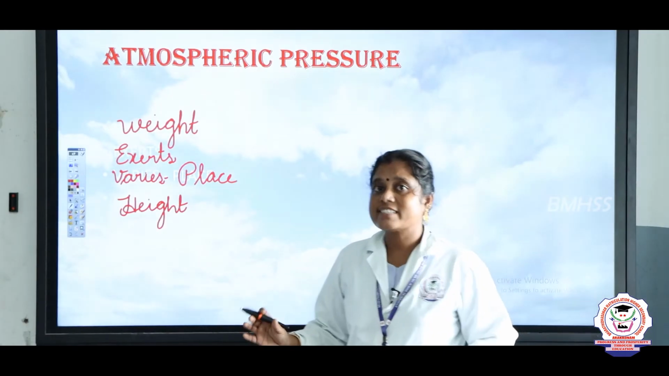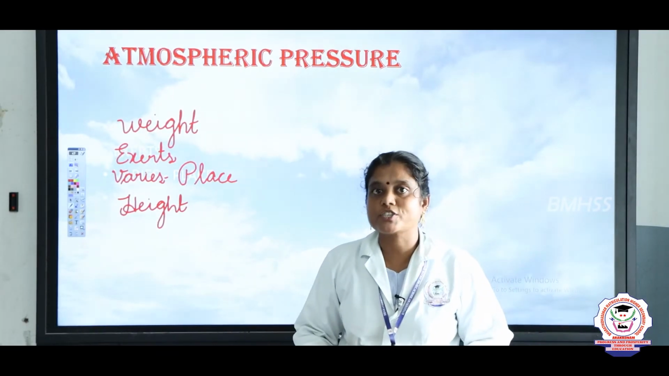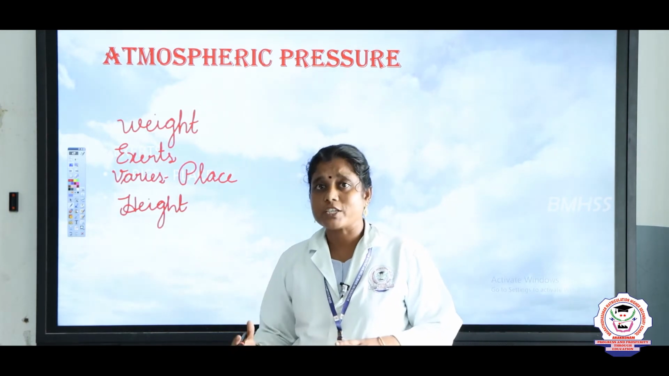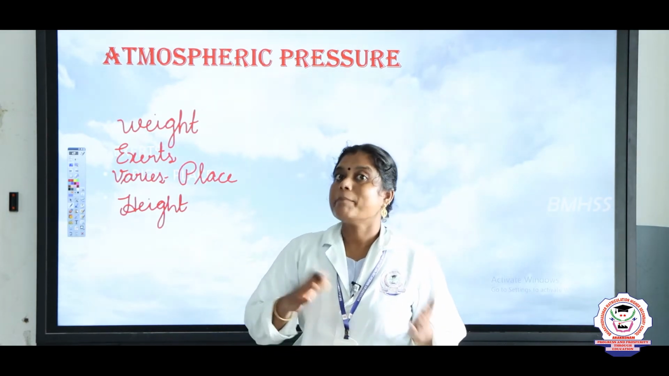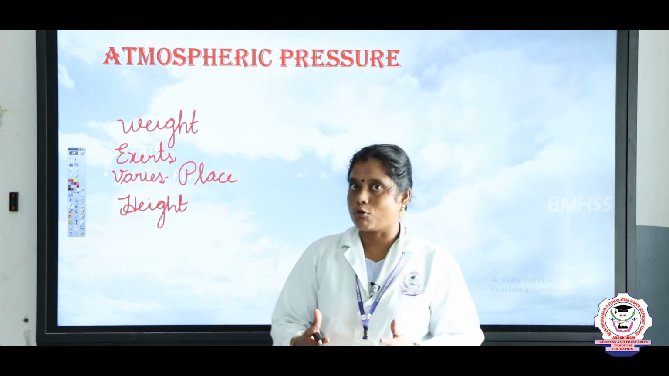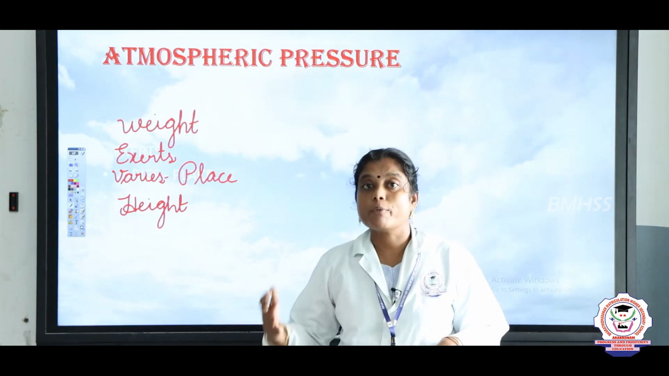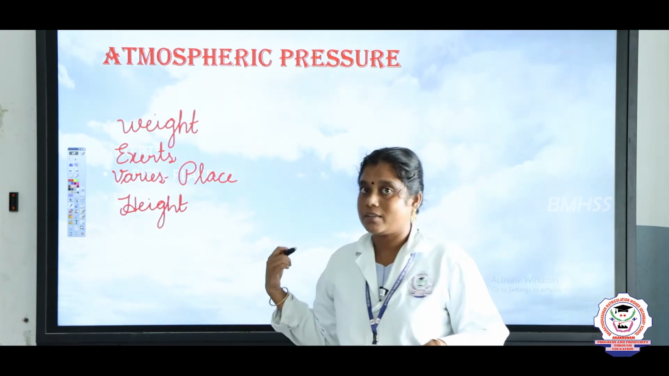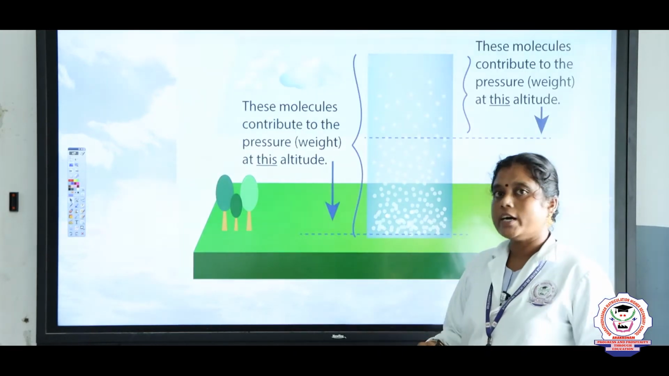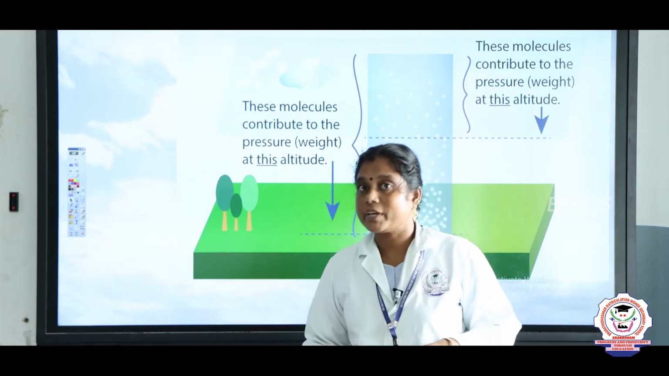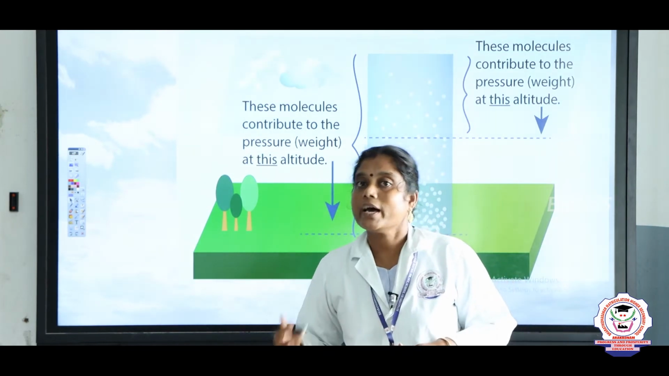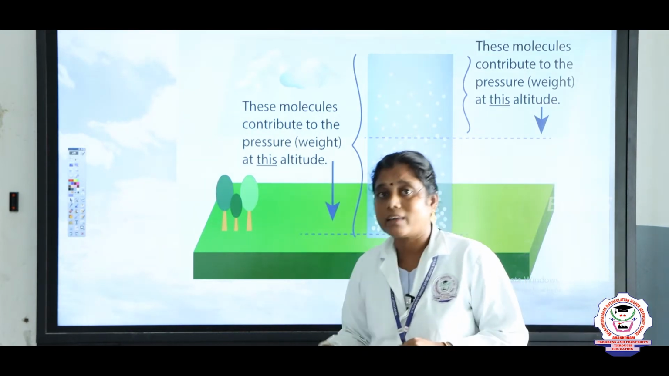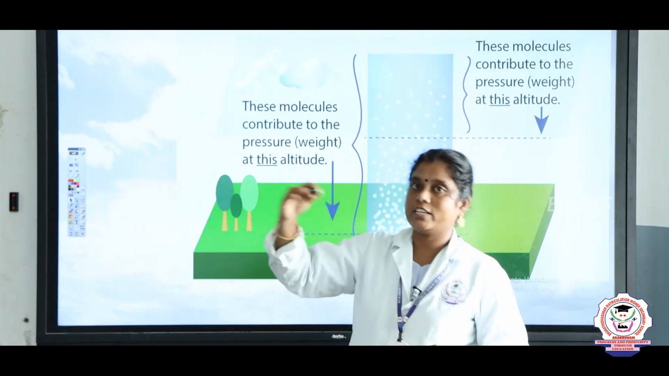Air exerts great atmospheric pressure on the earth's surface, and this atmospheric pressure varies from place to place, and it also varies depending upon the altitude, or the height. Shall we see this, children? Look here at how atmospheric pressure depends upon the altitude. What does altitude mean, children? Altitude is nothing but elevation or height.